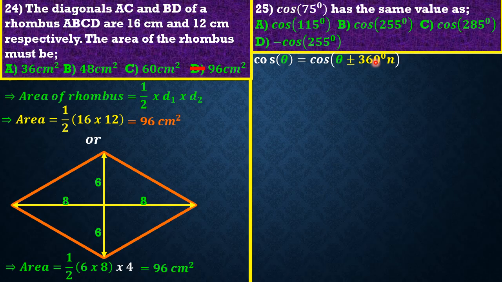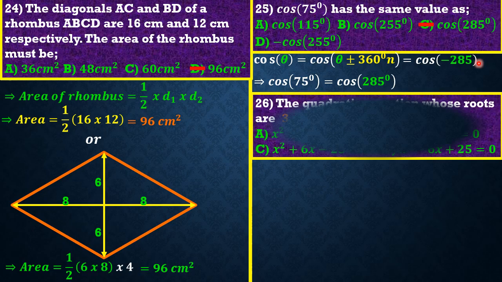So our theta in this case is 75. Plugging that in when n is 1, we have cosine of 285 degrees of negative that. But you notice that the cosine function is an even function, so we simply have cos 75 equal to cosine of 285. If you want to check, use a calculator, punch the two of them and see if they are the same. If they are, drop a comment in the comment section down below and let me know. In any case, the best answer is option C.